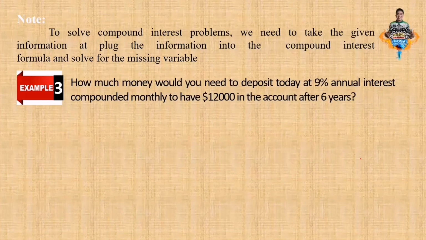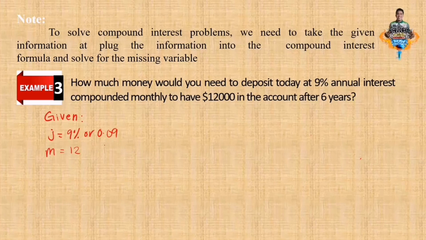How much money would you need to deposit today at 9% annual interest compounded monthly to have $12,000 in the account after 6 years? Be given. So the j equals 9% or 0.09. Next, compounded monthly, m equals 12.